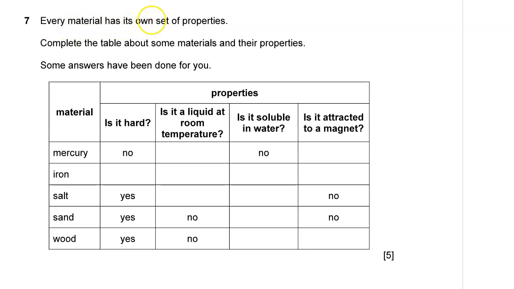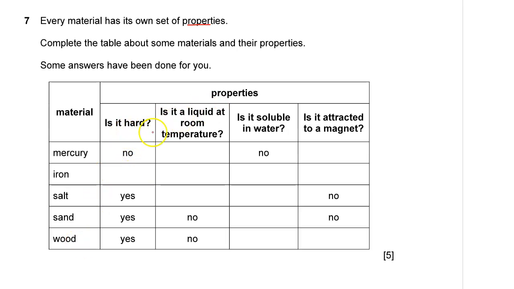Every material has its own set of properties. Complete the table about some materials and their properties. Some answers have been done for you, so just follow what the trend is. Materials, you have mercury, iron, salt, sand, and wood.